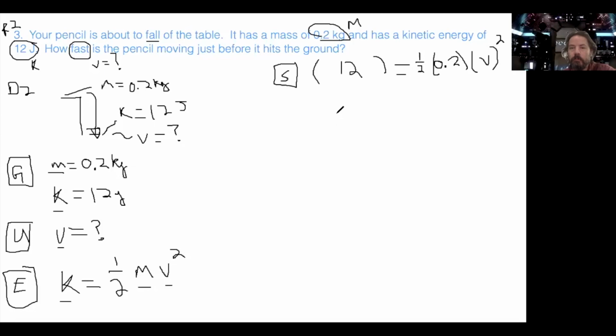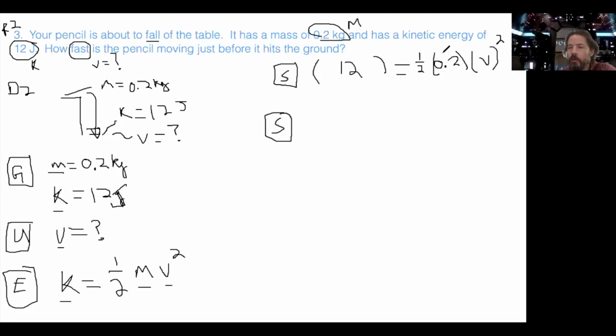Okay, so we've substituted. We've got 12 joules. It almost doesn't look like a joules, it's me writing too fast. 12 joules, a half, and then 0.2 is our mass, times V squared. So given, unknown, equation, substitute, and now we're actually going to solve.